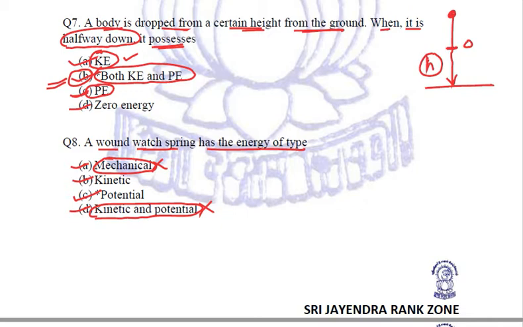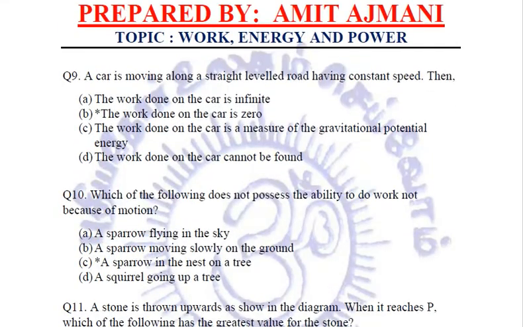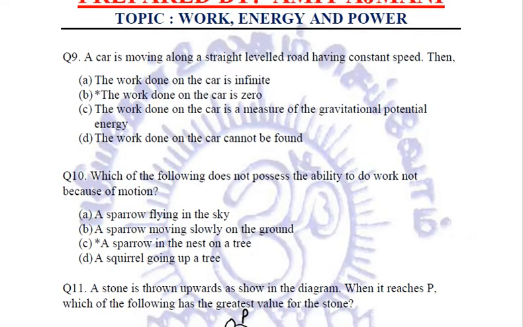We already know what is kinetic: due to the motion. What is potential? Because of the height or change in shape and size. I hope now you got your right answer, that it is potential, because by winding the watch spring we are changing its shape and size, because of which it will have potential energy. Clear to all? Let's come to the next question.